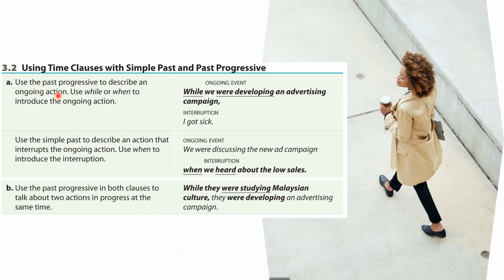So, if we use simple past and past progressive with the words while and when, we're going to use them to talk about an event that was in progress. It was the ongoing event. For example, the past progressive describes the ongoing event, and we can use while or when to introduce that action.